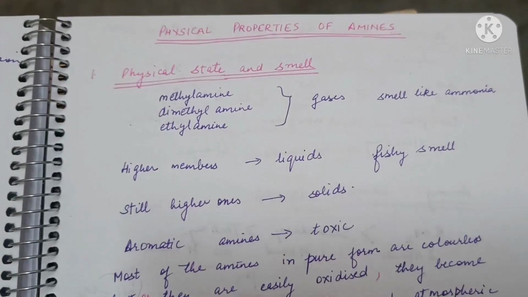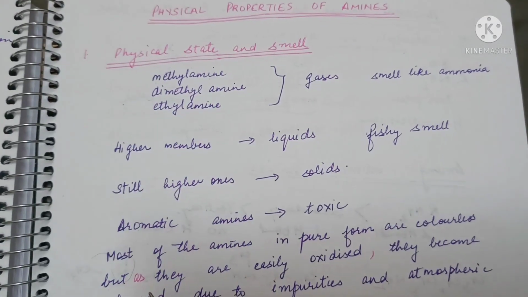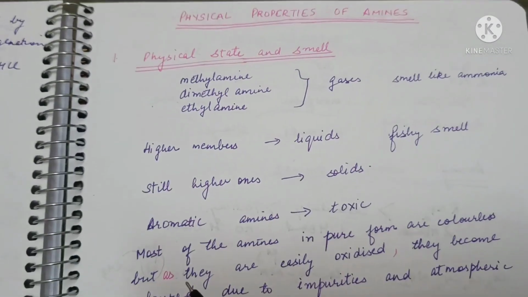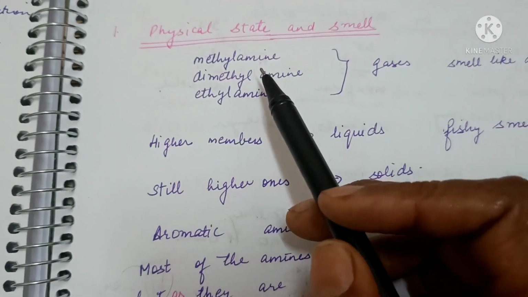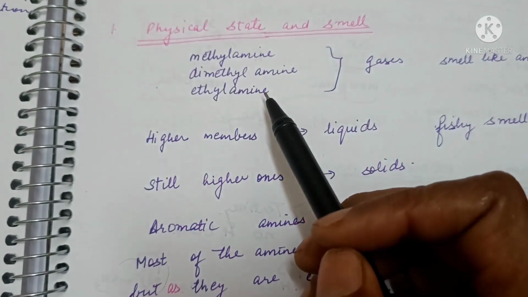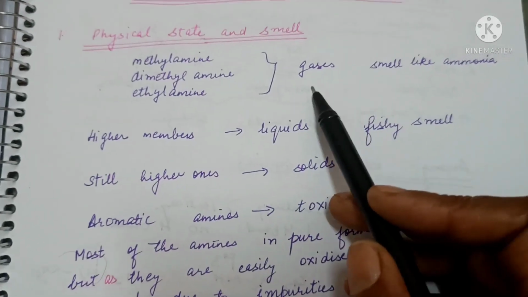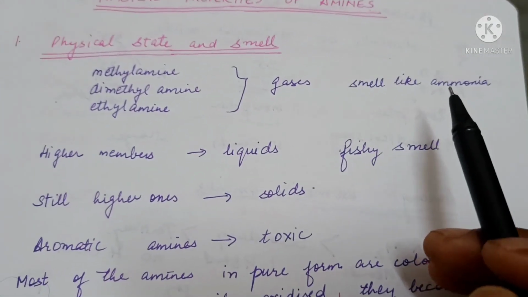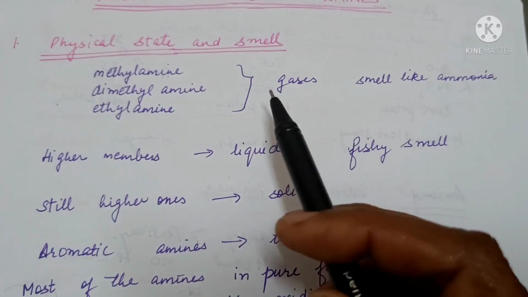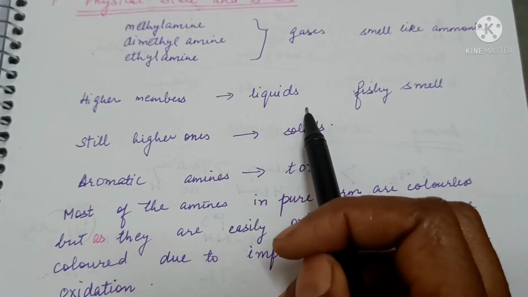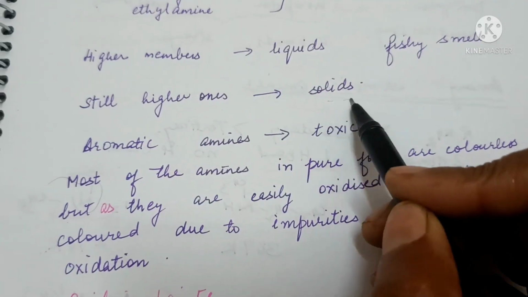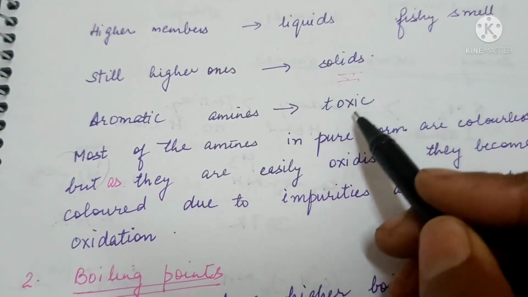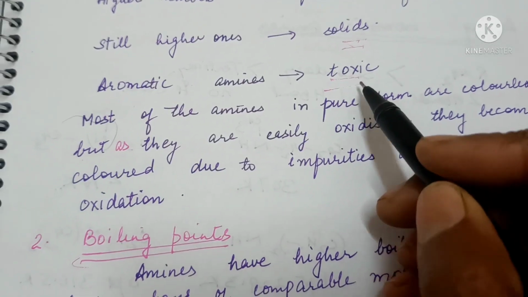Our topic for today is physical properties of amines, and we will also discuss the basic nature of amines. So, the first few members, methylamine, dimethylamine, ethylamine, are gases, and they have a smell like that of ammonia. The higher members are liquid and may have a fishy smell. Still higher ones are solids. Aromatic amines are toxic in nature.